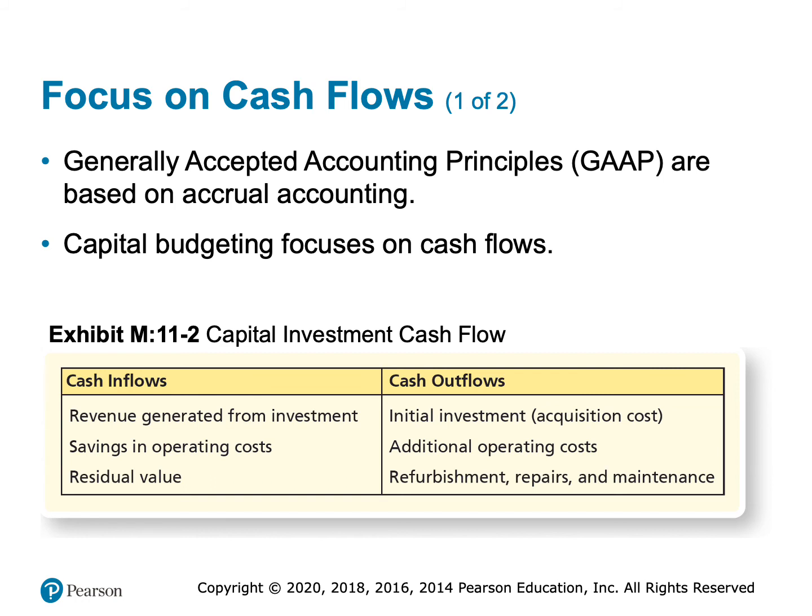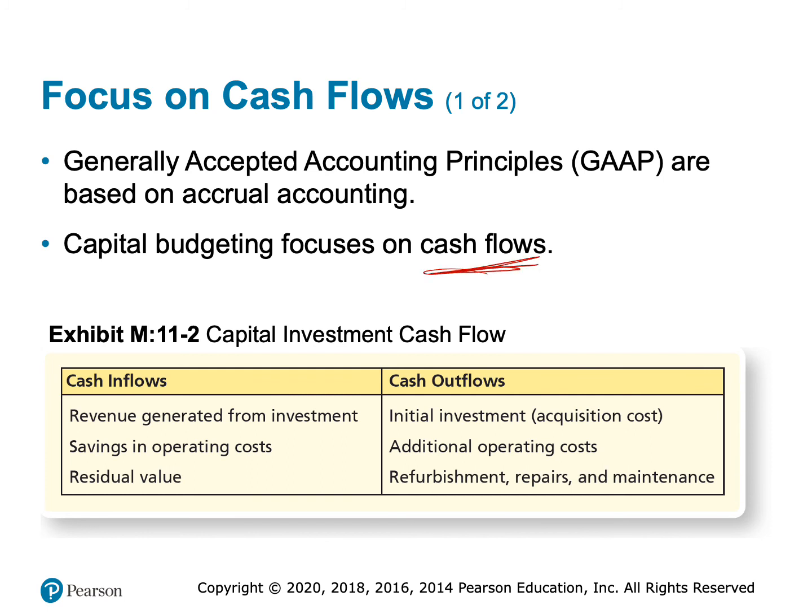Now, traditionally, GAAP accounting, generally accepted accounting principles, is based on accrual accounting, which means we record revenue when it is earned, we record expenses when they are incurred. Capital budgeting, however, focuses on cash flows primarily. We'll talk about a few exceptions to that in a minute.